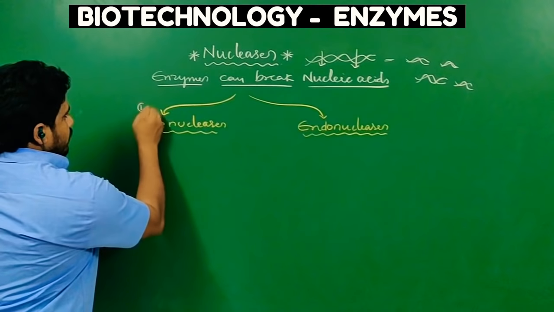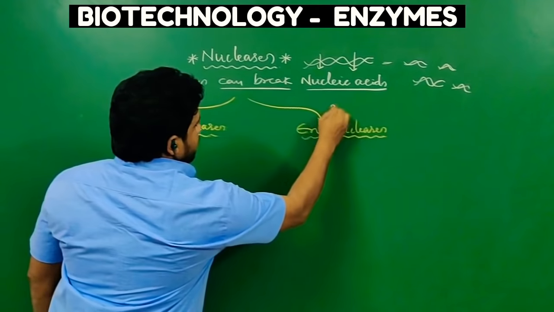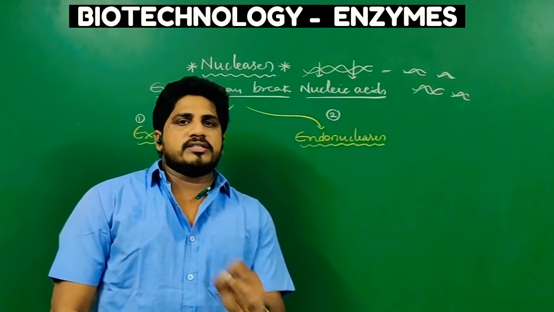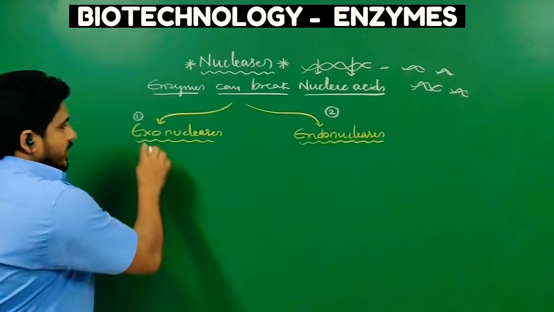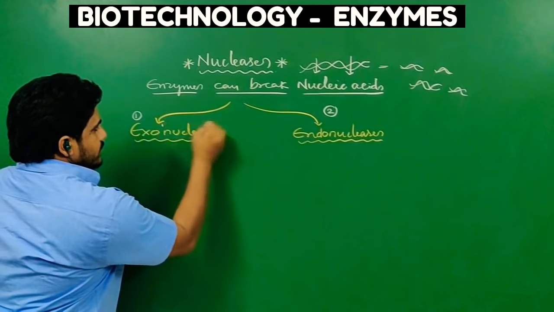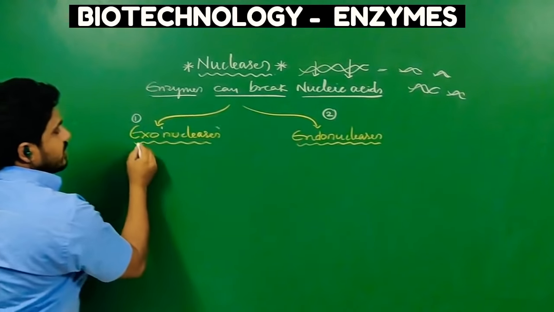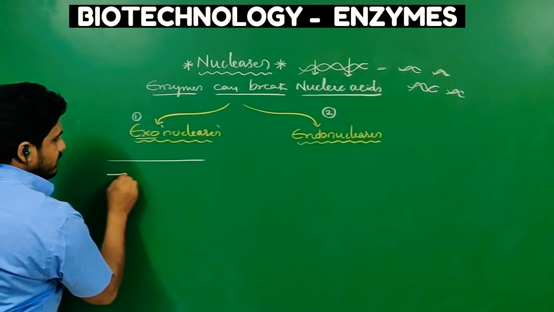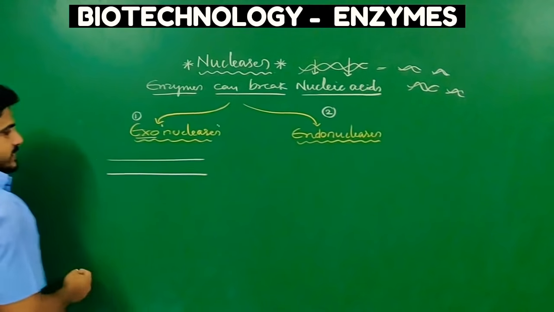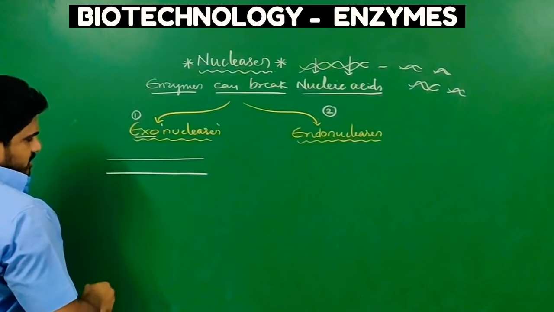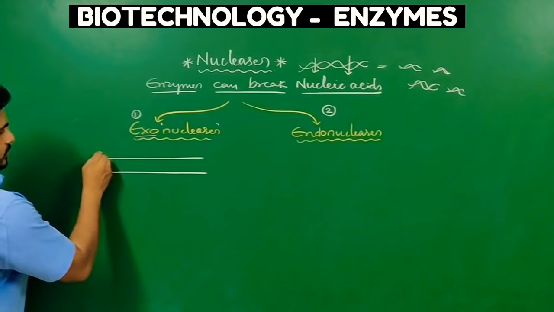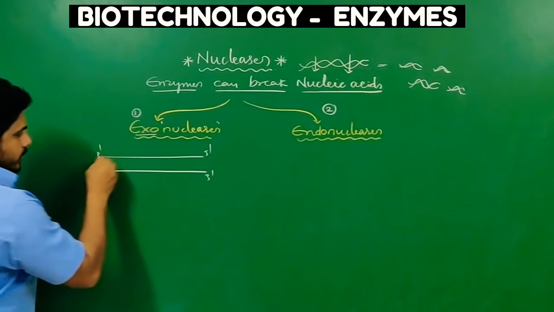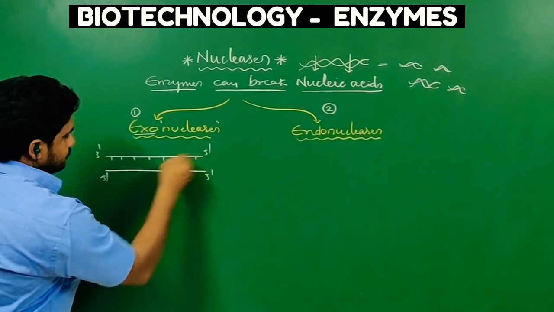The type 1 is exonuclease and the type 2 is endonuclease. As you have some grip on terminology, you can assume that exonucleases are enzymes that break nucleic acids from outside. Exo means what? Outside. Suppose it is a DNA strand; I have uncoiled it and stretched it for our better understanding. This is 3' and 5', opposite 3' and 5'. So here some sequences were there.